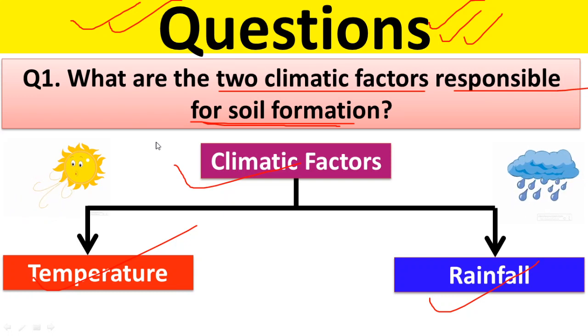To break the rocks into smaller parts, the major factors responsible are temperature change and rainfall. These are the two very important weathering elements that cause the disintegration of the rocks, and that is the launching pad of soil formation.